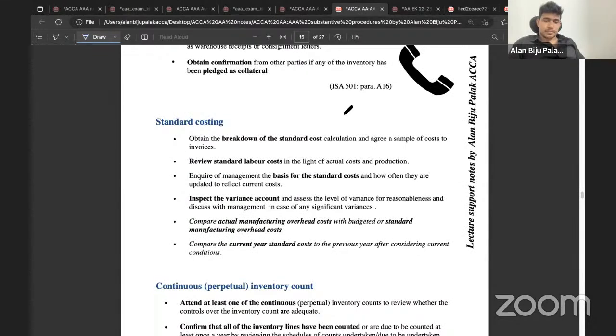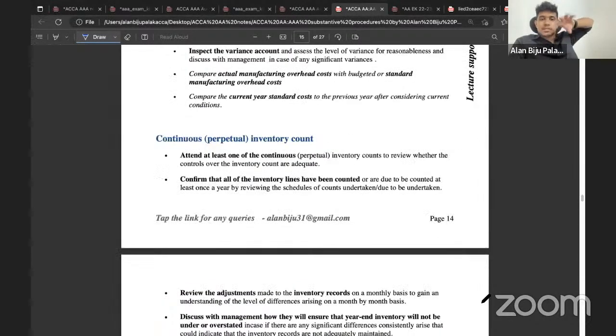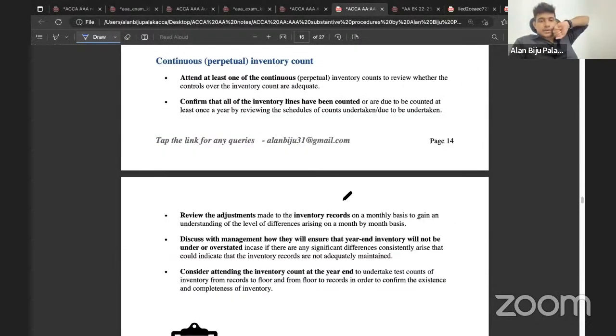Then, you need to consider one thing: whenever you write substantive procedures, always focus on what the examiner is actually intending to ask you. Sometimes it may be mentioned that the company is recording inventory at standard costing, and the inventory is held at a third party location. In that case, you need to write a mix of standard costing and inventory held at third party location points. Clear? It may be mentioned that the company's inventory count has already taken place and the company is recording inventory at standard cost. Then you need to write a mix of after the inventory count and standard costing related points.